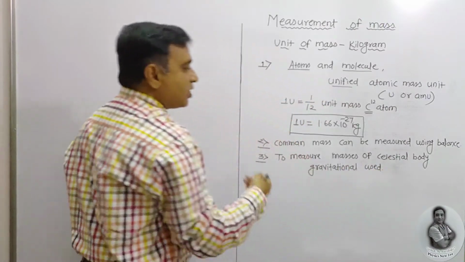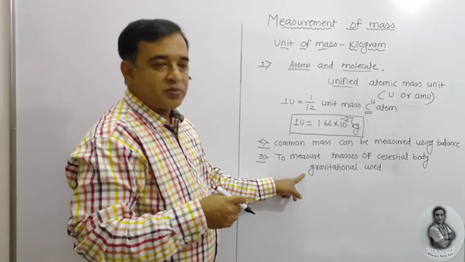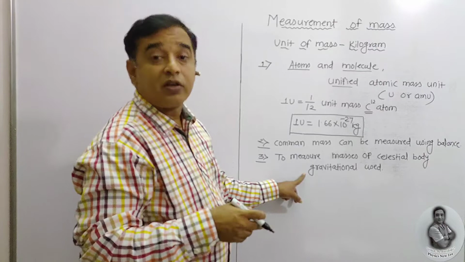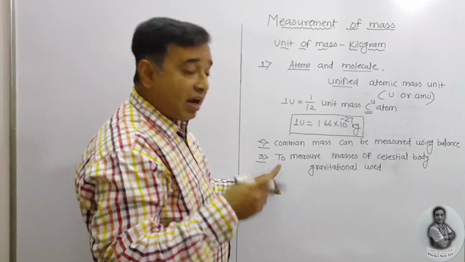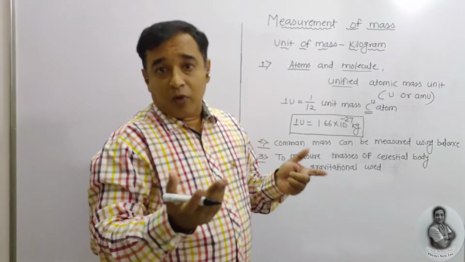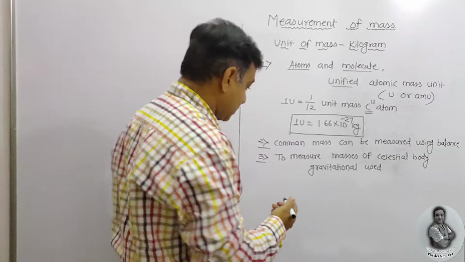This method we are going to utilize in the gravitation chapter. So we are going to observe what exactly that gravitational method is in the gravitation chapter. But you will have to remember that these celestial bodies like Earth, Mars, Jupiter can be measured using the gravitational method.